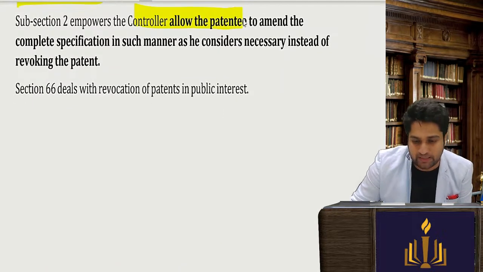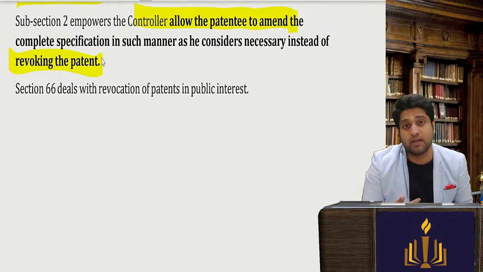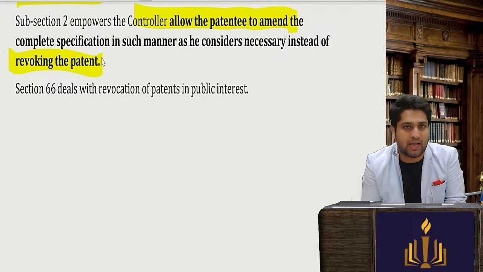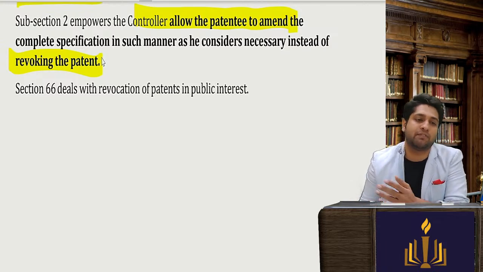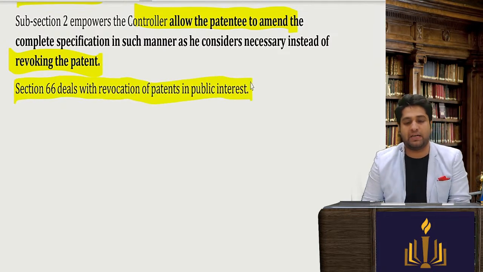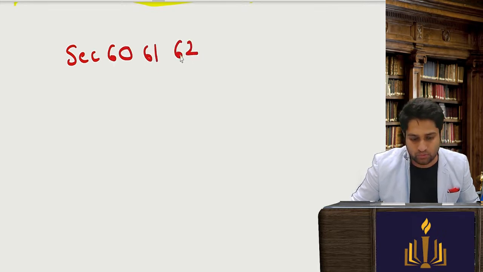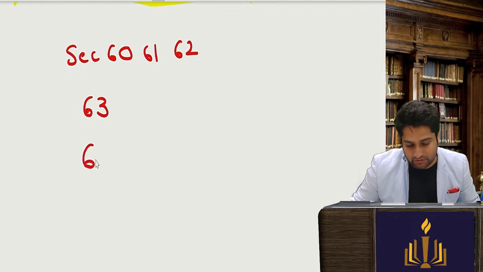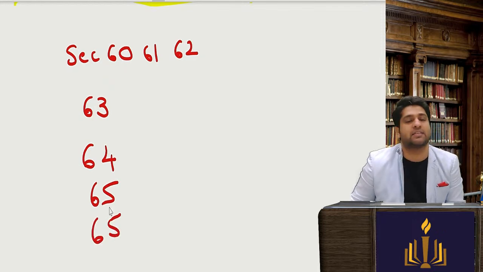The controller will allow the patentee to amend his application, if amendment is possible, and the central government is also convinced that okay fine, if he's ready to amend his application, then we will not revoke. And section 66 deals with revocation of patents in public interest, if it is against public policy, etc. So we saw section 60, 61, 62, then section 64, then section 65 and section 66.